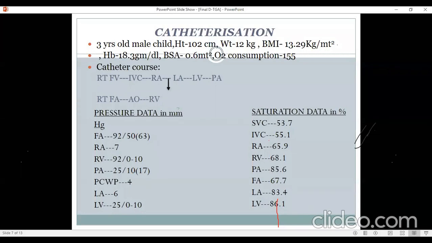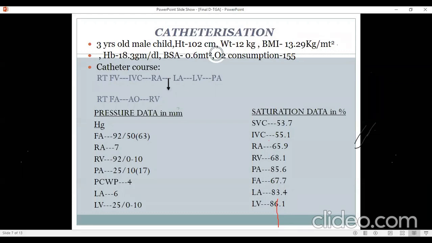Ma'am, regarding the SVC, IVC and RA, the step up is from IVC to RA, which is suggestive of an ASD. But if it is an intact ventricular septum, how will the saturation data be here? So you have a step up from SVC, IVC to RA. You also have a step down in LA. The pulmonary veins would be 98%, but LA is 83.